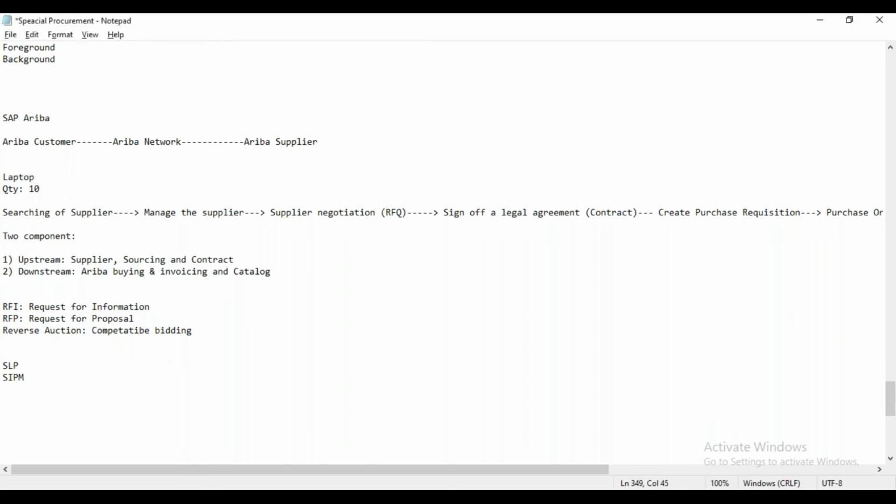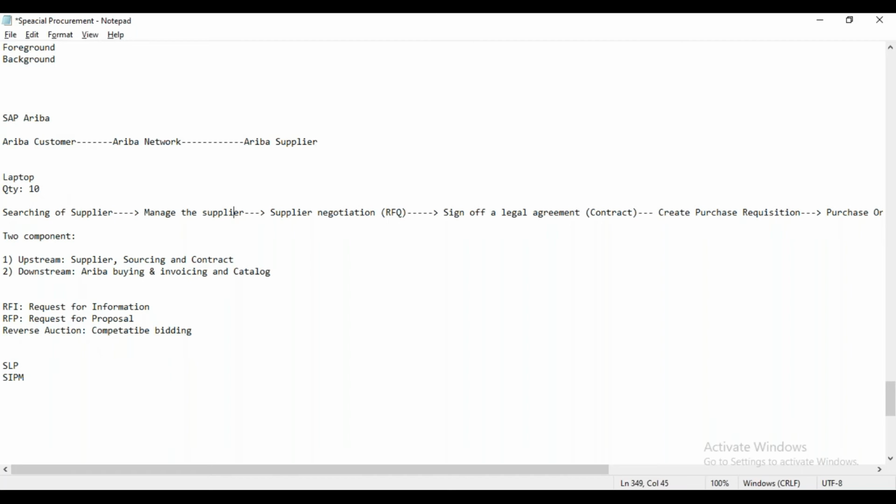Can we know anything about guided buying? Even currently, I was in the Ariba buying project before, and I am more into guided buying now, like creating forms and all. Can we know about those things? Creating forms, basically, is the additional configuration that is available on Ariba Guided Buying.